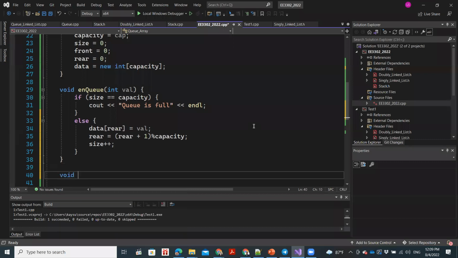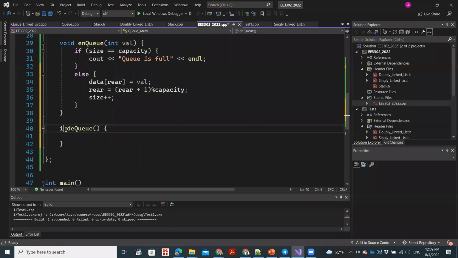So let's go to the next function, which is DQ. With DQ, this should be int. We are taking out the first value, basically serving the queue. Whoever is at the front of the queue, we'll serve him. So DQ means we take the first person or the first element in the queue out from the queue, to serve. Whoever is in the front of the queue in the gas queue or the petrol queue, he'll get gas or petrol.